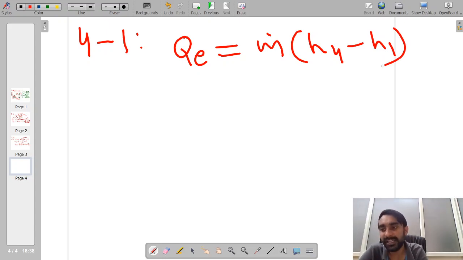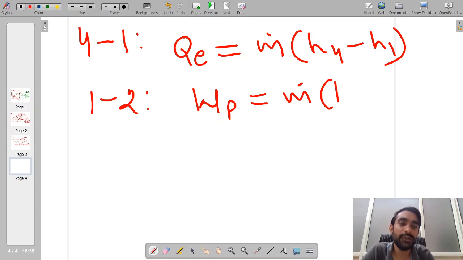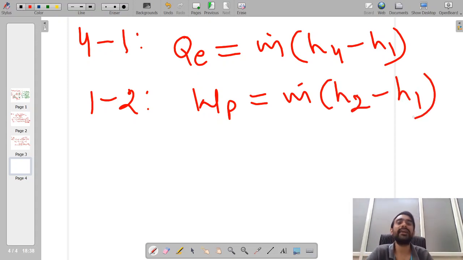Similarly for process 1 to 2, an isentropic compression, the pump work will be equal to m dot into H2 minus H1. I have written these two directly; however, you can use the generalized form of the steady state energy equation and, by taking the necessary assumptions, come up with these equations.